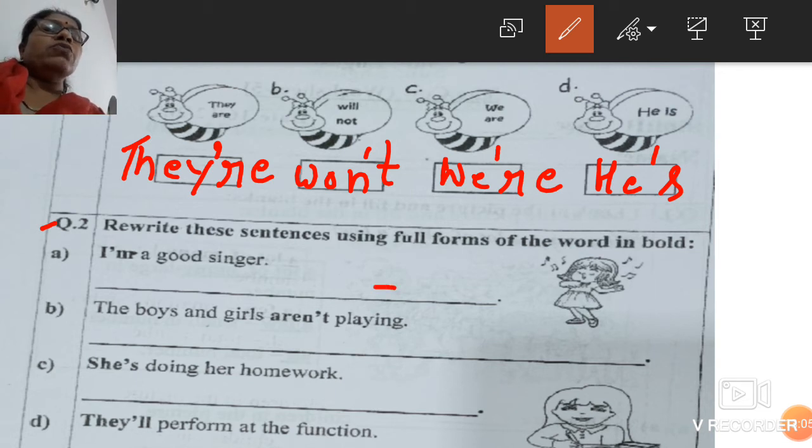Rewrite these sentences using the full form of the word in bold. Now here we have to,